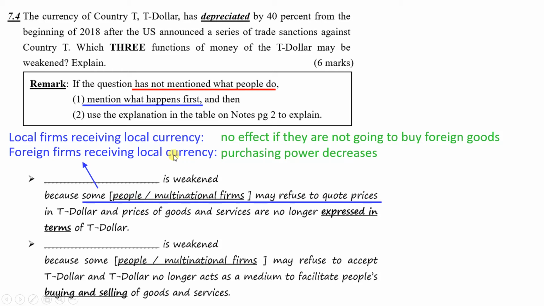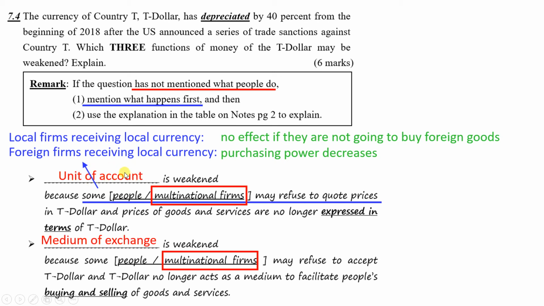In this case, local firms are not affected, but foreign firms are affected, so we will say that some multinational firms may refuse to quote the prices in T-dollar, and they will refuse to accept T-dollar during the purchase and sale. Then we will add these 2 sentences to answer the question. And except these 2 sentences, we just mention the functions of money as usual, and use the explanation on page 2 of the notes to answer as usual.